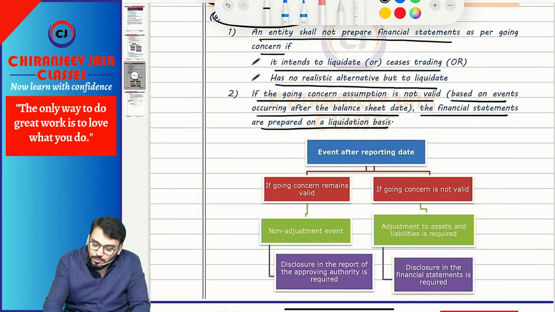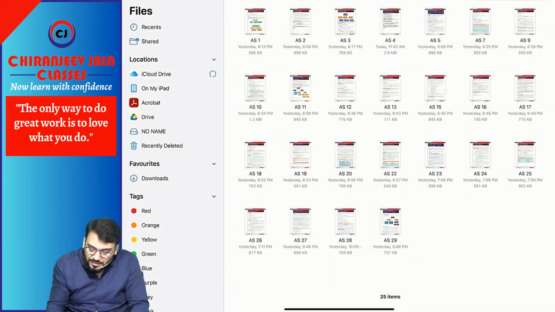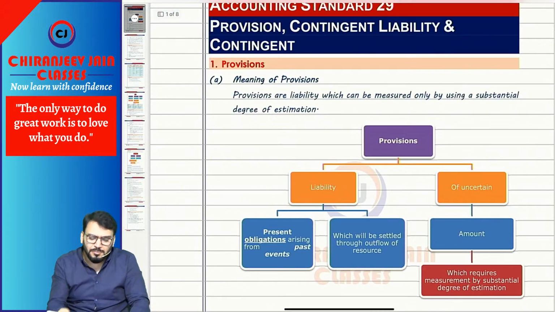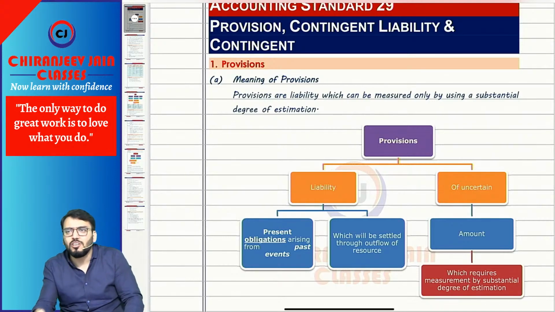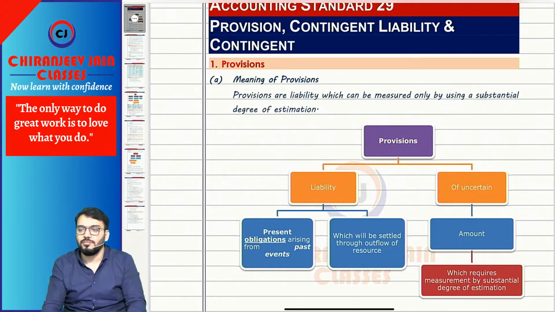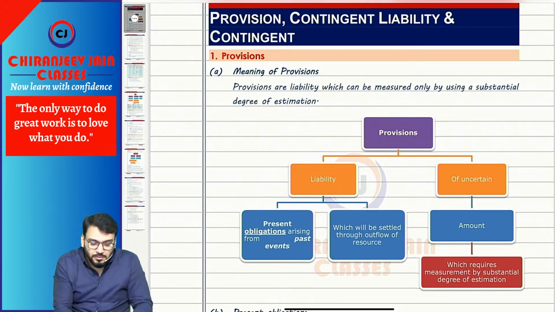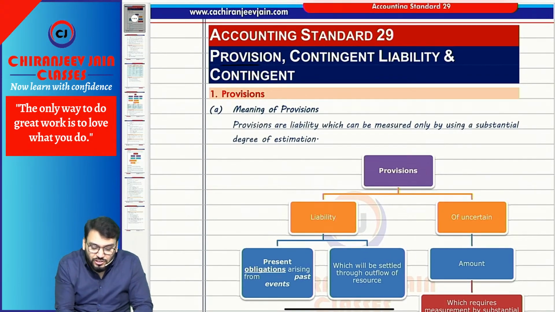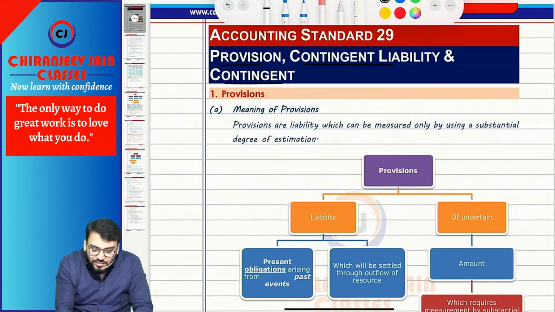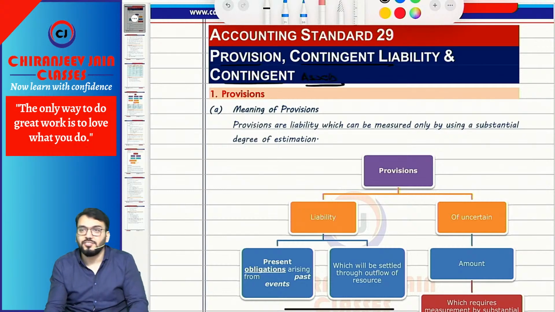Understood? Can we come to AS29? Come to AS29. After AS4 I am doing AS29 because it is also related to contingencies. Chalega? Okay, sir. Now AS29 deals with provisions, contingent liabilities and contingent assets.